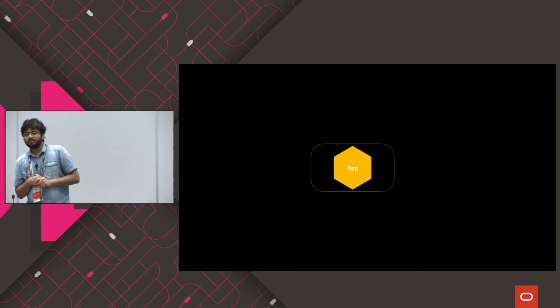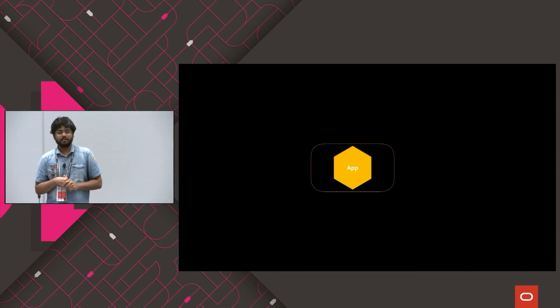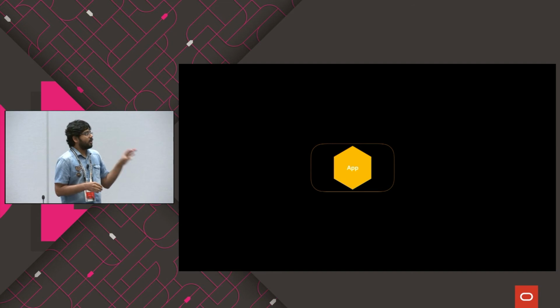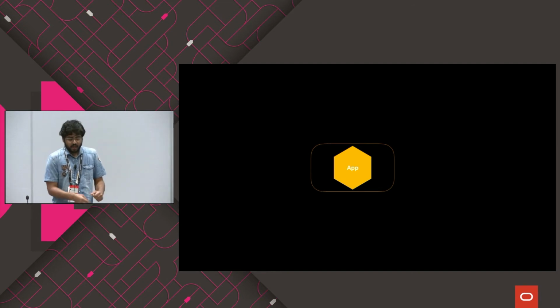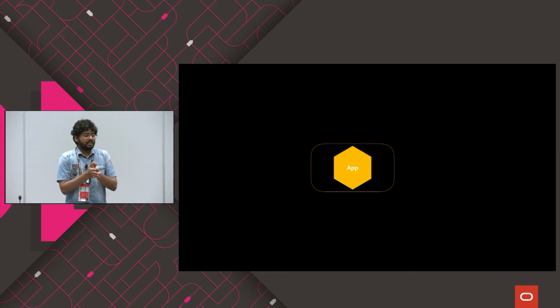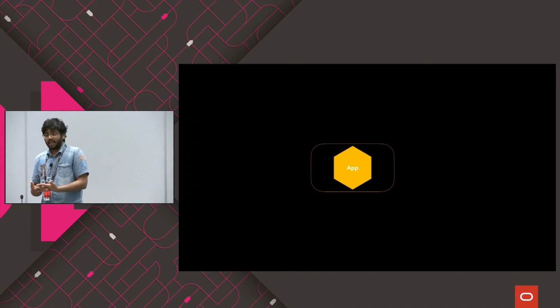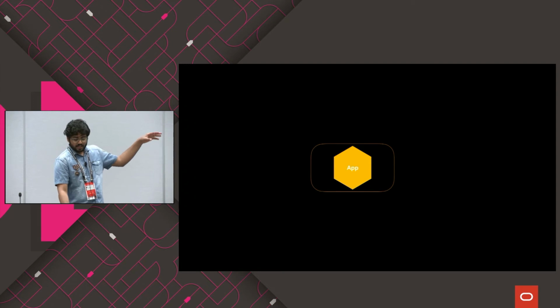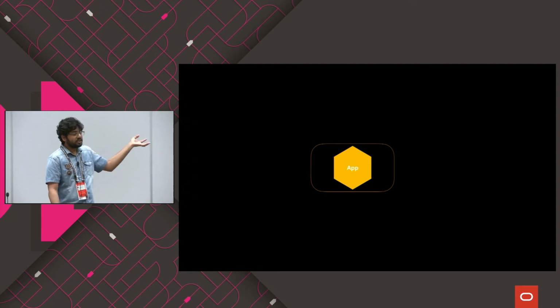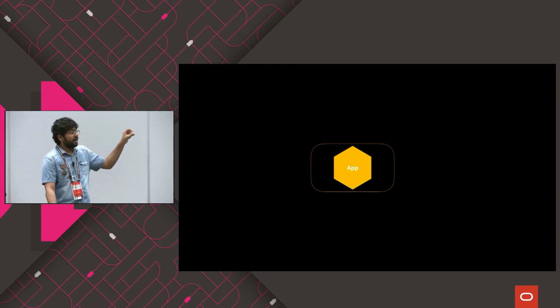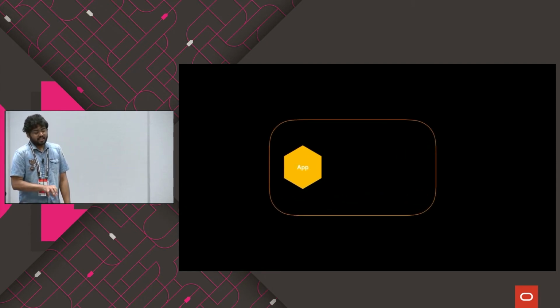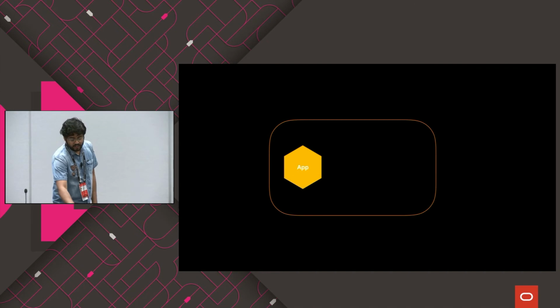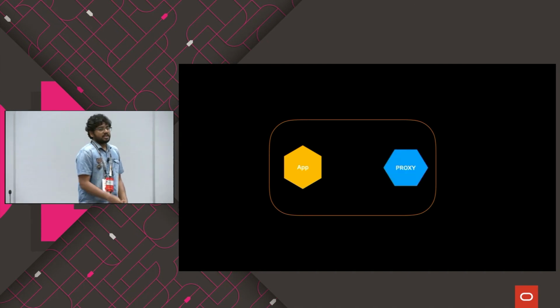A pod in Kubernetes. What is a pod? One or many containers, exactly. So a pod can have one or many containers, and Istio basically uses that, and it uses a mechanism called a sidecar, which means it boots up a container inside a pod. So you consider this orange box as a pod, and you have your app container running inside. And what Istio does is it expands it a bit and adds a proxy container inside. So that's what Istio is doing.